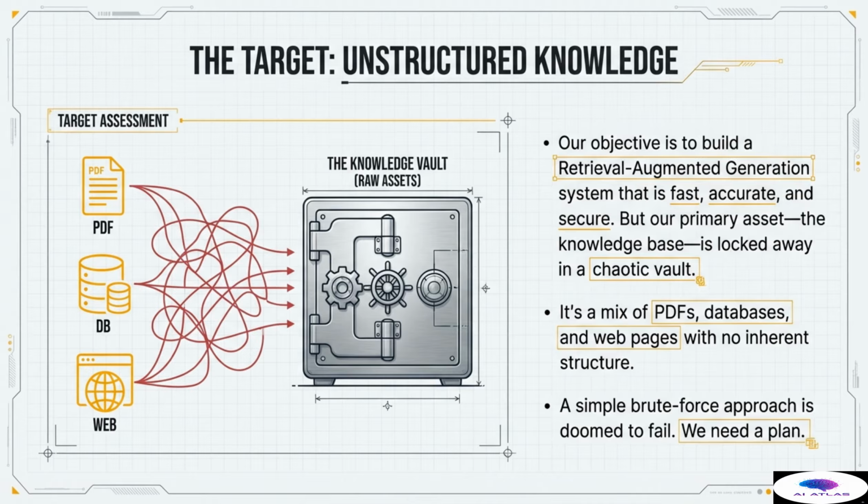We cannot rely on luck or simple keyword proximity. We need a systematic, surgical plan to impose order and structure on this chaos, ensuring that when the AI asks a question, it retrieves only the most relevant, contextually complete, and legally compliant piece of information. This necessity drives our entire preparation strategy, because without structure, we have no foundation for accuracy.